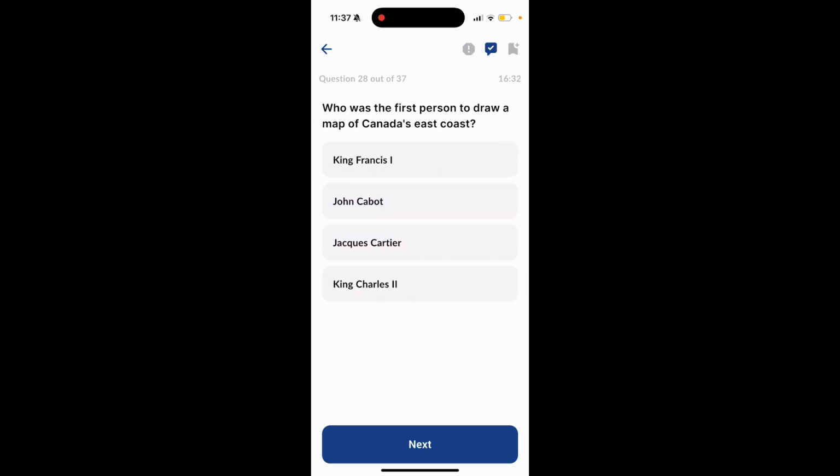Question 28. Who was the first person to draw a map of Canada's East Coast? King Francis I, John Cabot, Jacques Cartier, King Charles II? The answer is John Cabot.